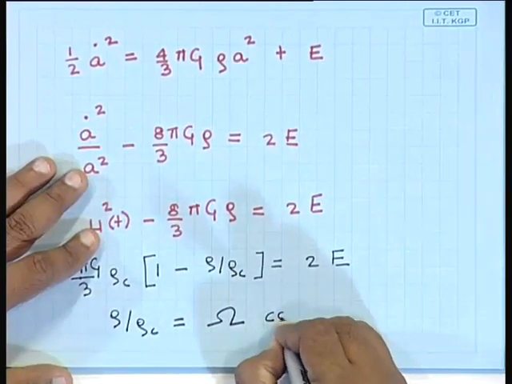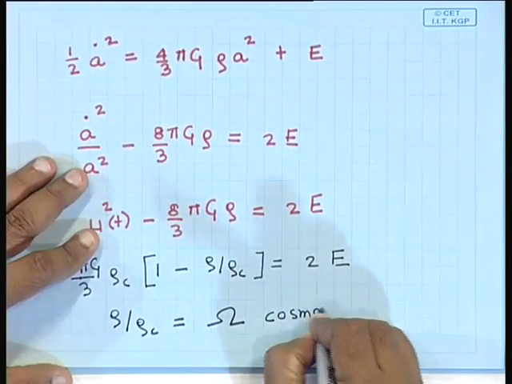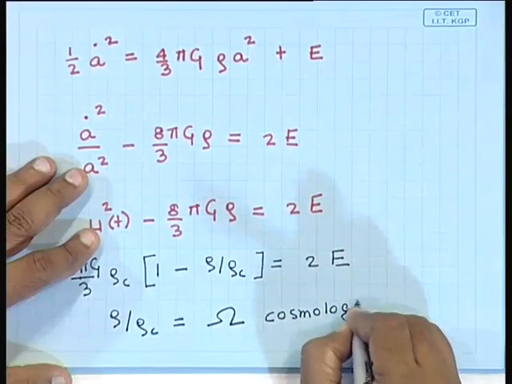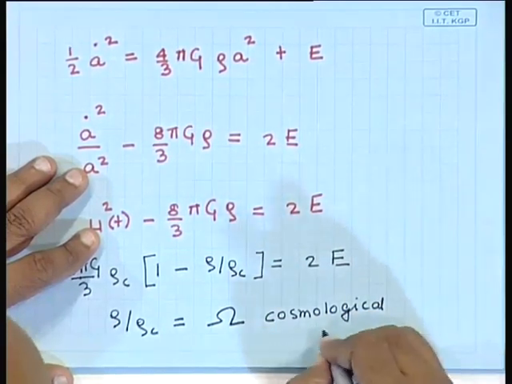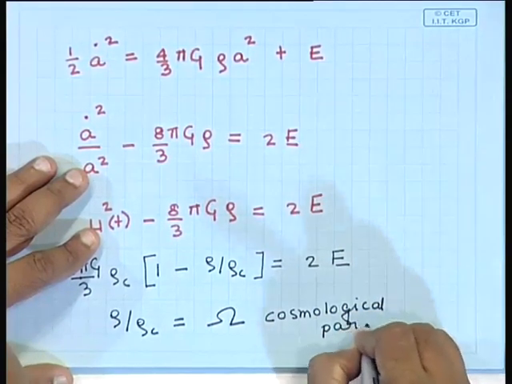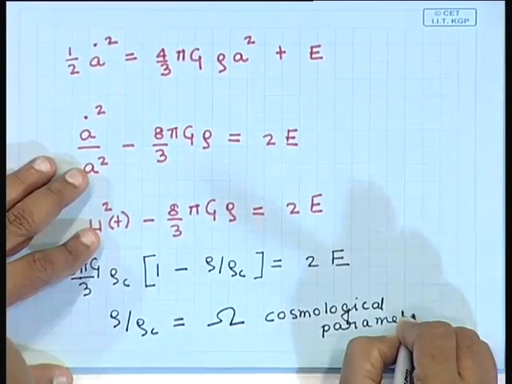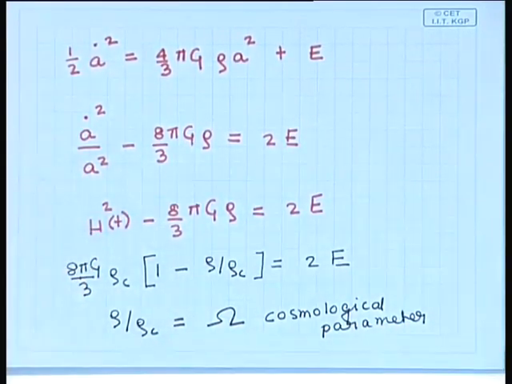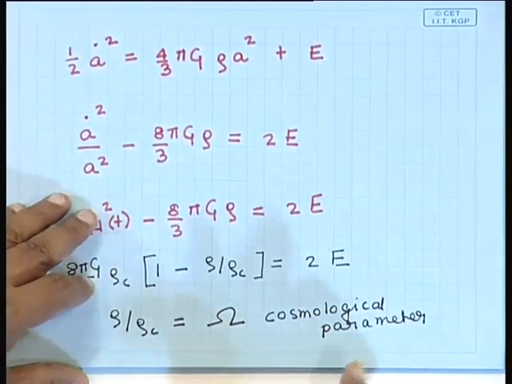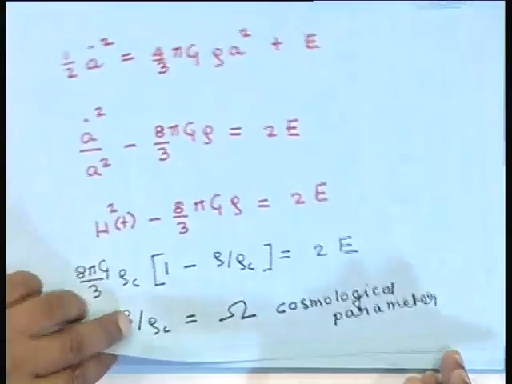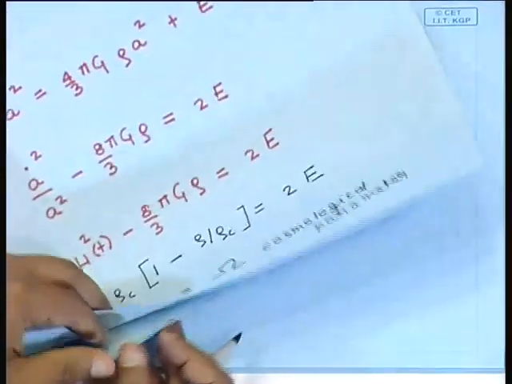So, this is called the cosmological parameter. It is the ratio of the actual density to the critical density of the universe, and omega naught is the present value of the cosmological parameter.